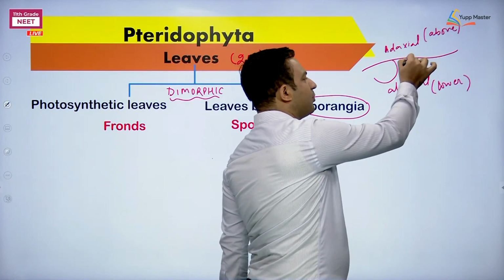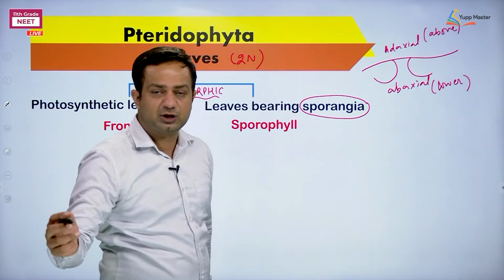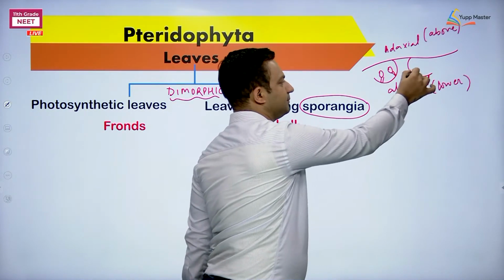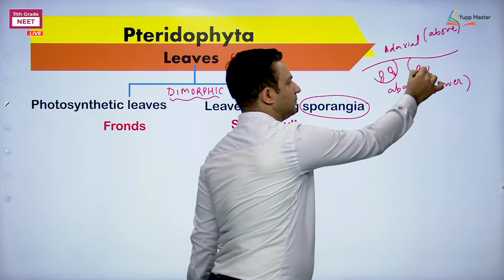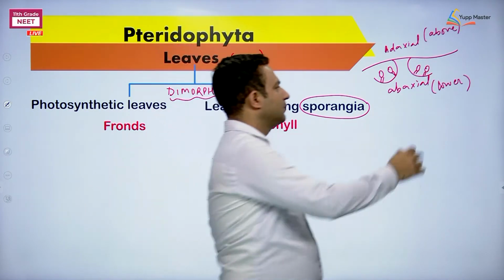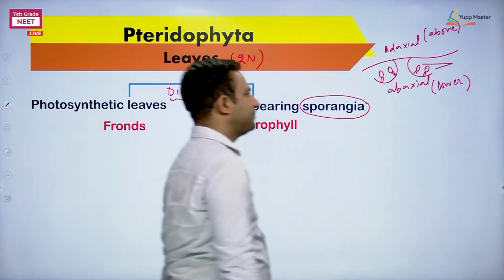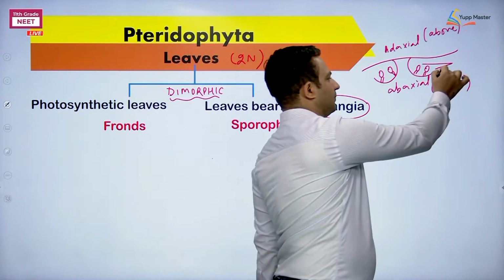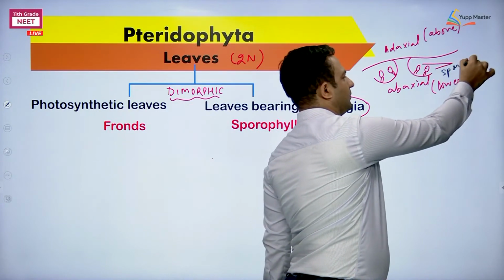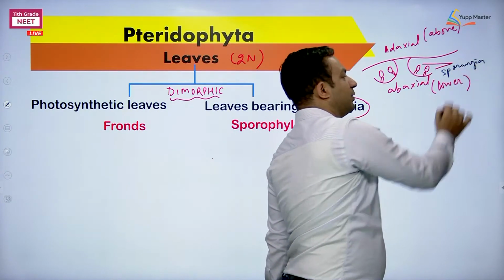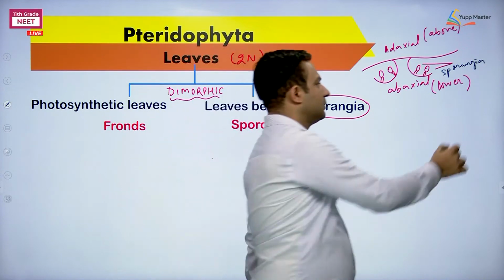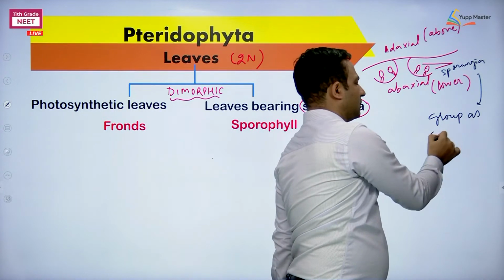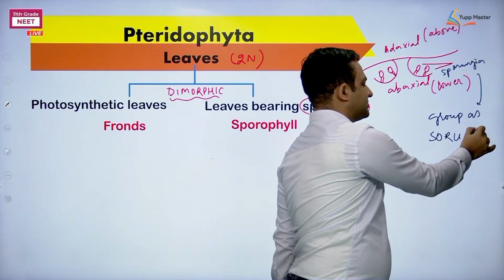Now if I am going to consider about the features which are found in ferns, these are sporangia. These are sporangia. So they are present in groups. So we say the group as sorus.